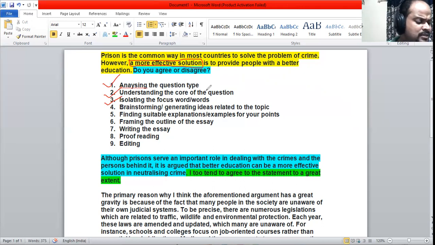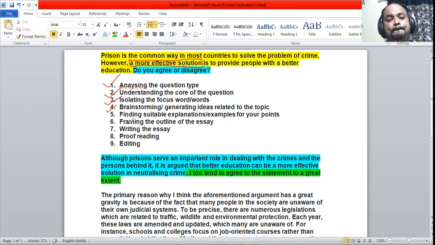As this is an opinion question, the argument should go on. So on which part the argument is going on, that's here, a more effective solution. We have done that.